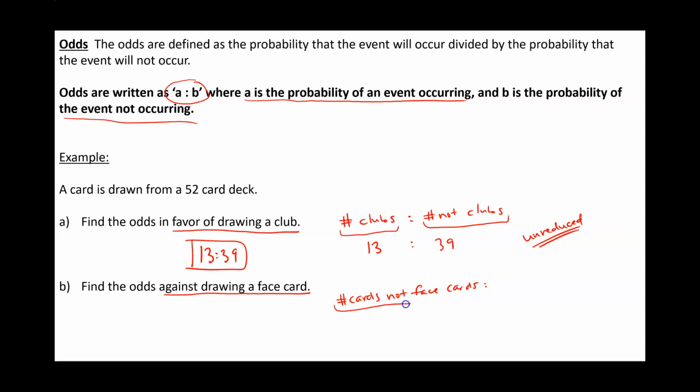We want to take the ratio of that to its opposite, which is the number of cards that are face cards. So in this case, because we want to find the odds against drawing a face card, we first want to check how many cards are not face cards, and then we're going to take the ratio of that to the number of cards that are face cards.